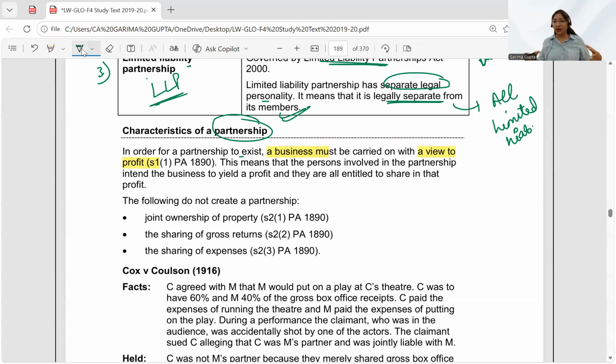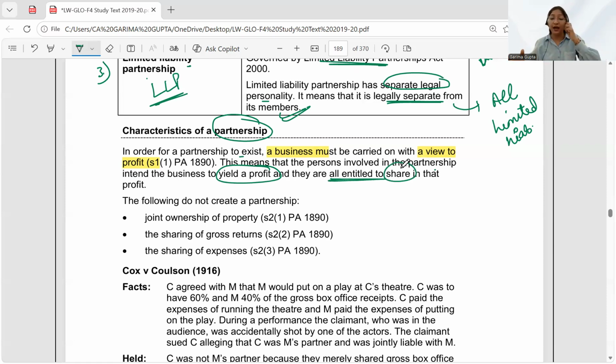If we are, let's say, starting a business, but the objective is not to earn profit, the objective is to do some social work or to offer some social benefits, this is not something which we will call a partnership. In the case of partnership, there should be a business and there should be the objective to earn profit. This means that persons involved in the partnership must intend the business to yield a profit, and they are all entitled to share in that profit.